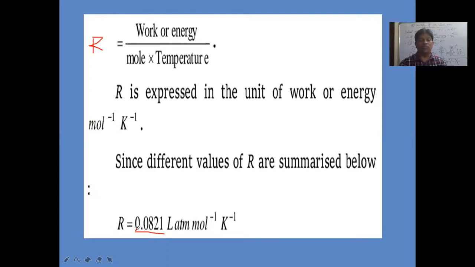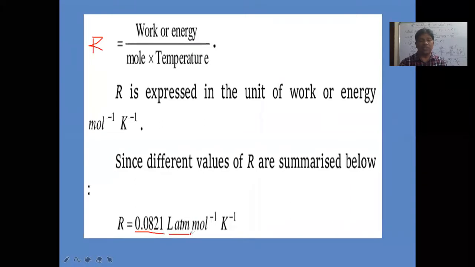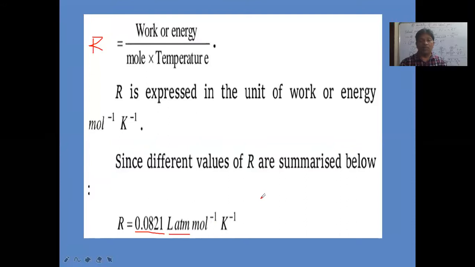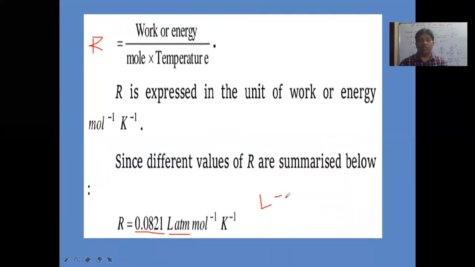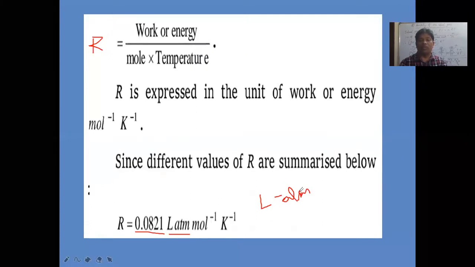The value is 0.0821 in liter atmospheres. R is equal to 0.0821 liter atmosphere per mole per Kelvin. And remember that 1 liter atmosphere is equal to how much?